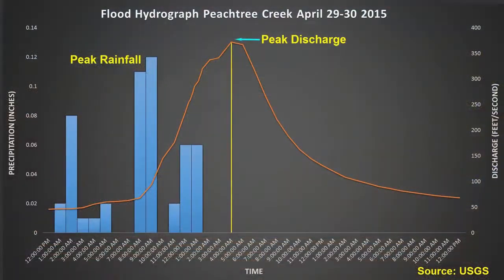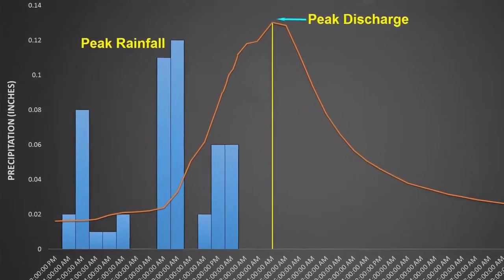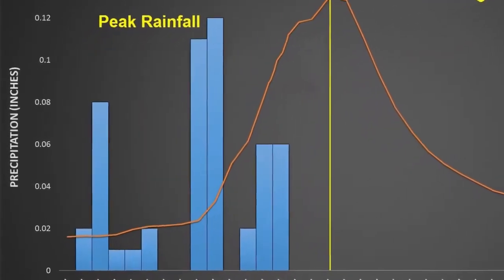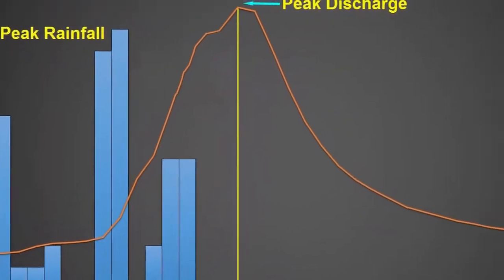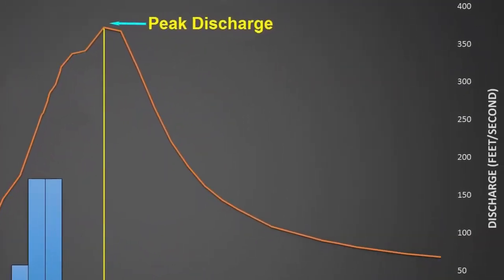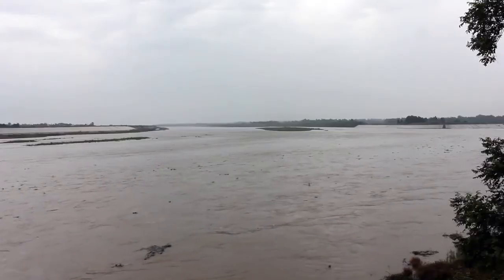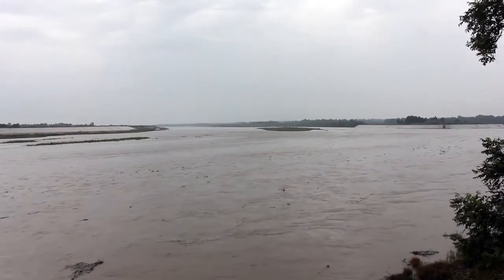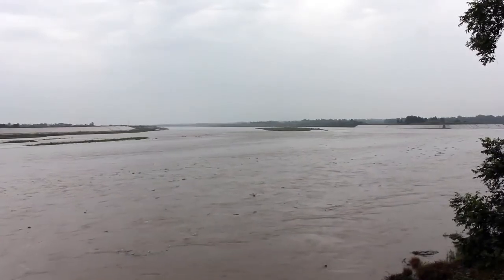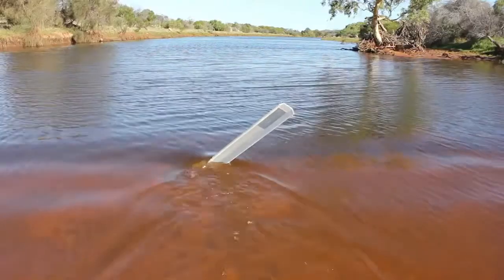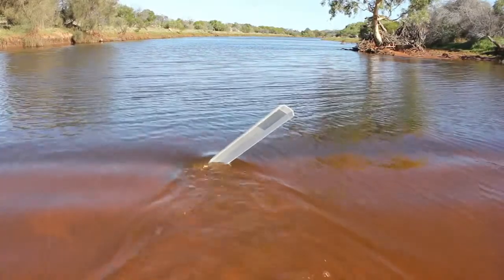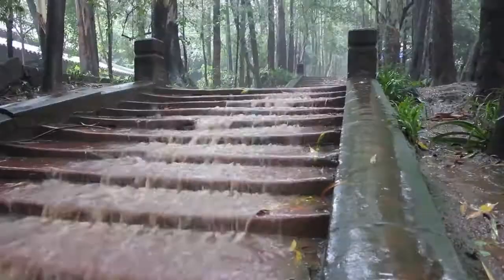This discharge of a river can be displayed on a graph called a flood hydrograph. This graph displays the amount of rainfall as a bar graph and the discharge of the river as a line graph. Flood hydrographs are useful in predicting how a river will behave during a time of intense rainfall. This is useful for local authorities who are in charge of planning flood prevention.